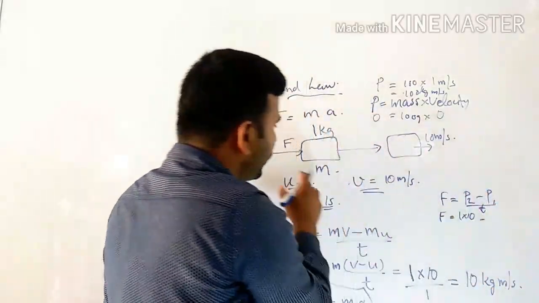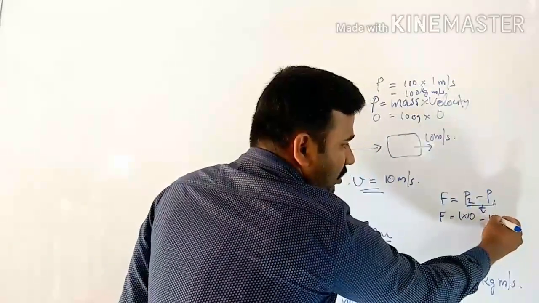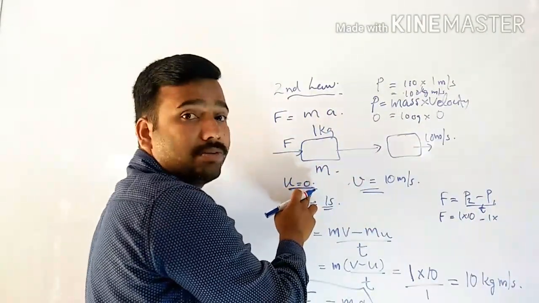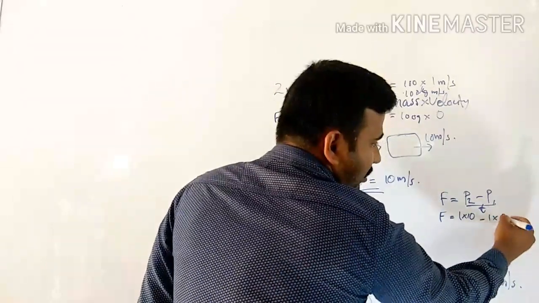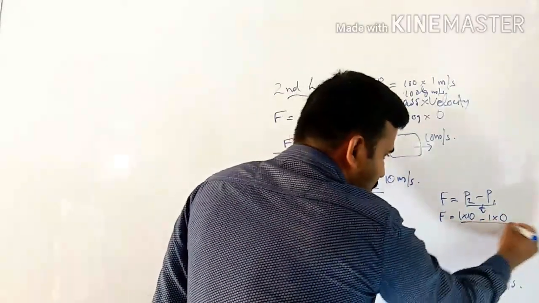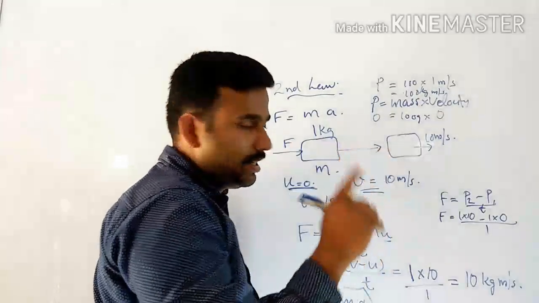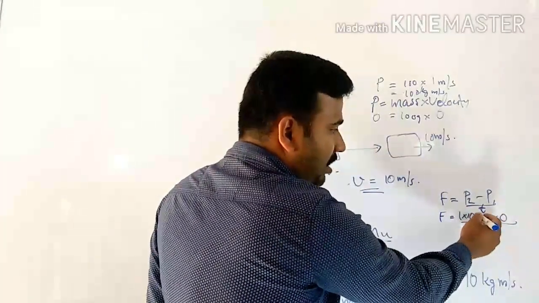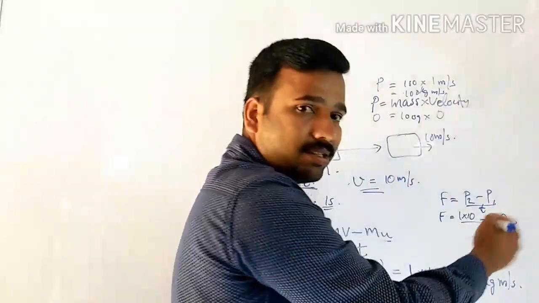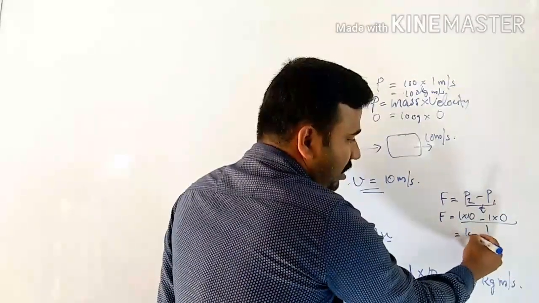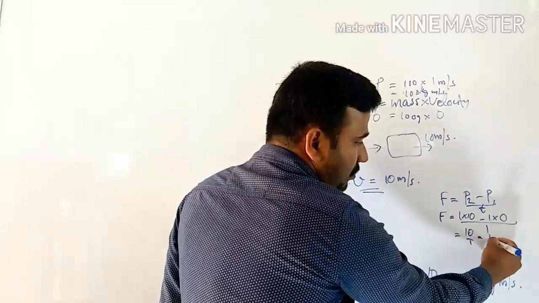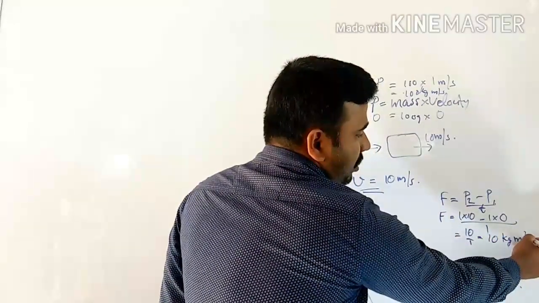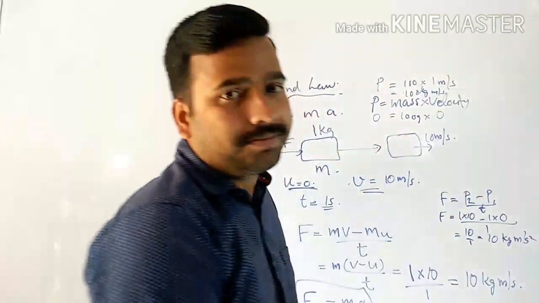Then the initial momentum: mass of the object is 1, into the initial velocity of the object, which is 0. So we can write 0 divided by 1. It took 1 second. So what will come here? 1 into 10 you will get 10, 1 into 0 you will get 0. So what will be 10 by 1? That is equal to 10 kilogram meter per second square.